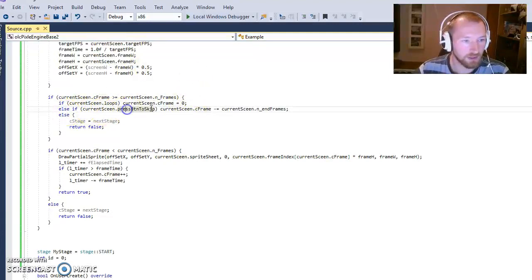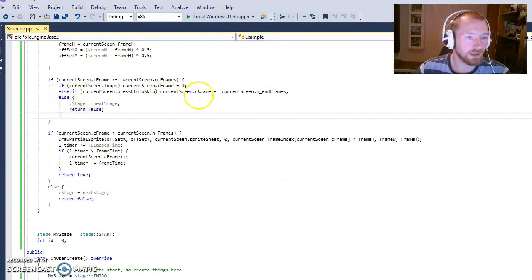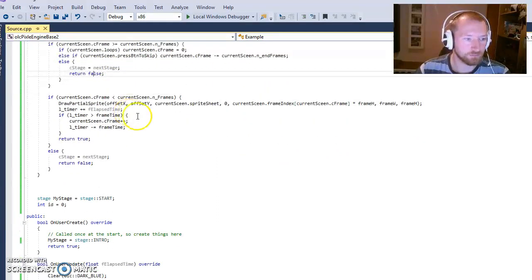If it doesn't loop, then if we can press the button to skip, we need to go back the number of end frames, because then we need to actually press a button to get to the next movie. It will simply stay and loop the last frames. In the movie we set up, I've set it to be the last 4 frames. And if that's not the case, then just go to the next stage and return false.